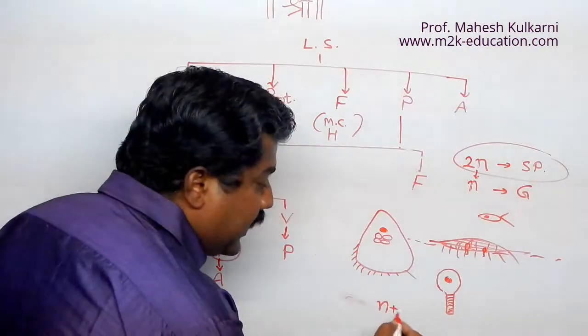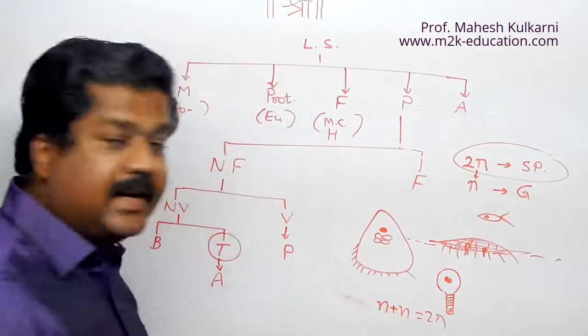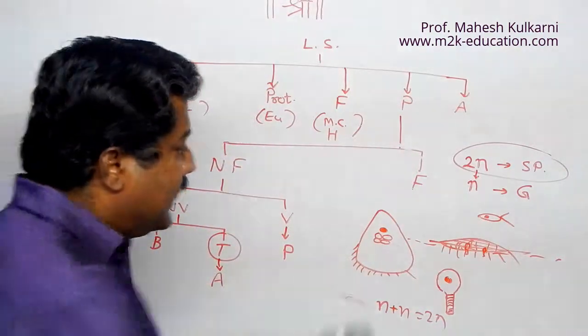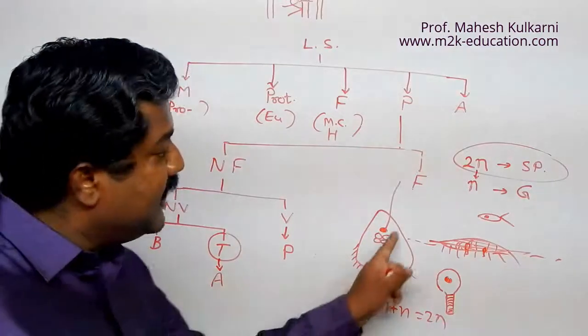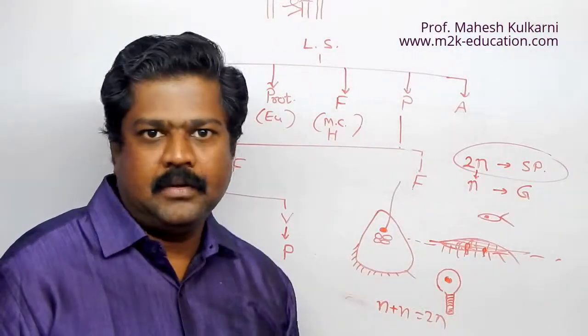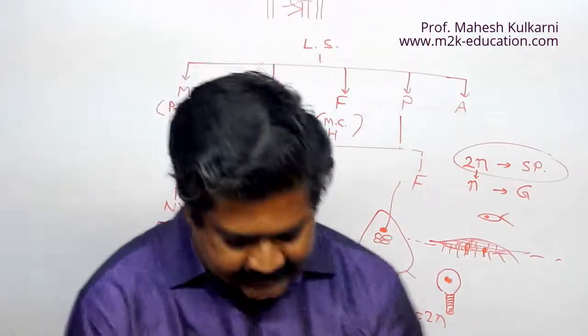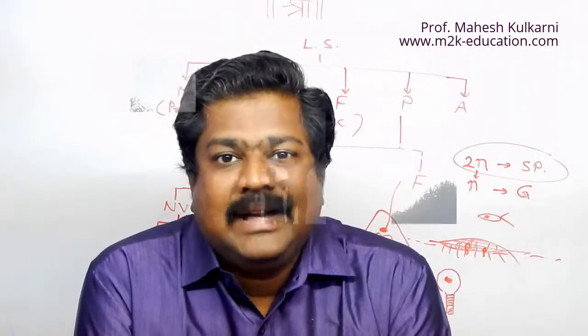So they combine together, and we are getting a 2n set. We call this type of cell a zygote. And from that zygote, the plant develops, which is called the sporophyte. So this sporophyte is developed again from the gametophyte. So this cycle is there. We are talking about pteridophytes.